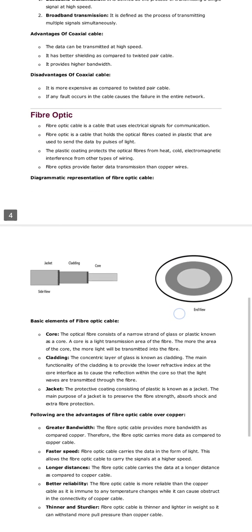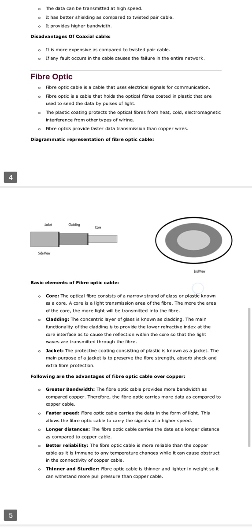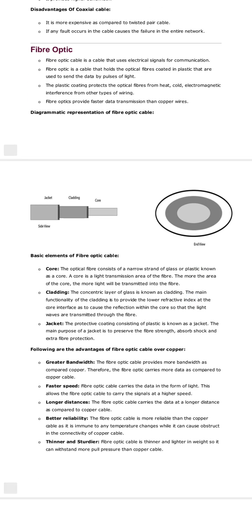Basic elements of fiber optic cable. Core: the fiber optic consists of a narrow strand of glass or plastic known as a core. A core is a light transmission area of the fiber. The more the area of the core, the more light will be transmitted into the fiber.